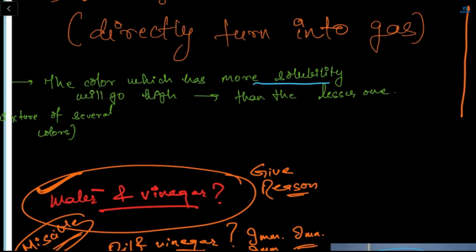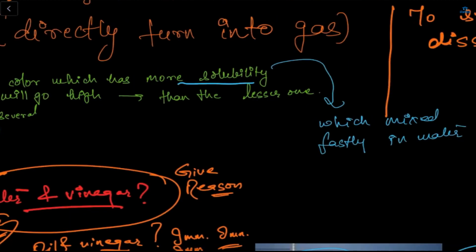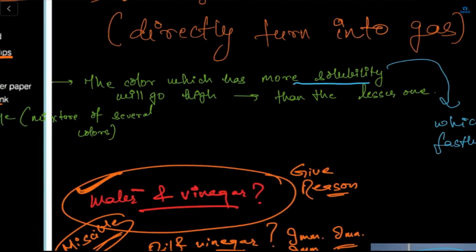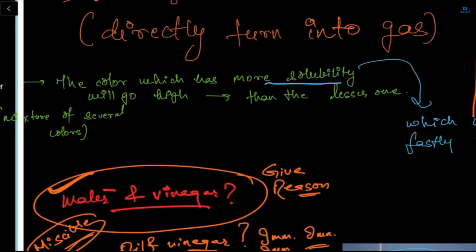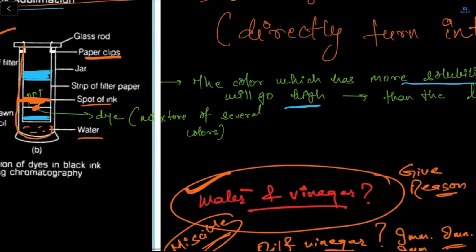Now, what is the meaning of solubility? Which mixes fast in water is the definition of solubility. Now, the color which has more solubility, meaning the color which mixes fast in water, will be higher up, because that color is mixing fast in water. The color which has less solubility will be in the lower level.